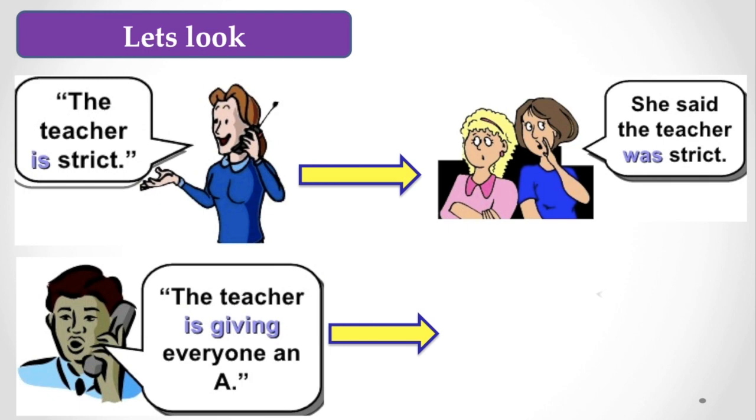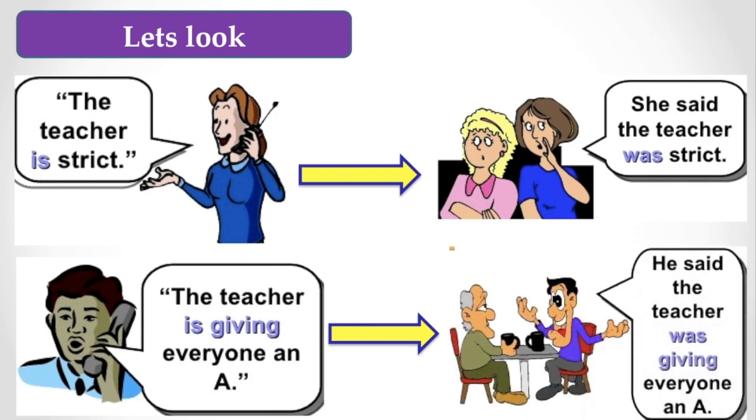But here you find the same speech is said in another way. That is, he said the teacher was giving everyone an A grade. The same words are reported in another way where you do not have any inverted commas.